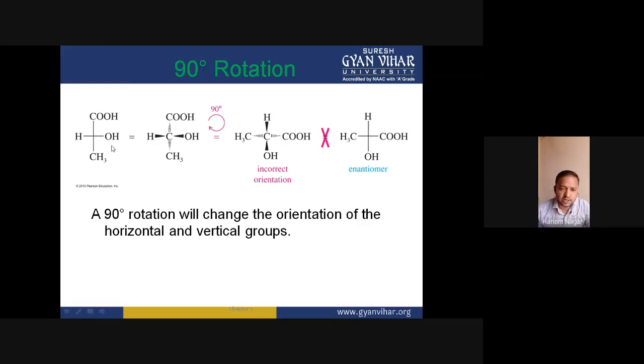Then that rotation would be acceptable. But if by the rotation the horizontal groups come to the vertical line and vertical groups come to the horizontal line, then it would not be acceptable. Okay.